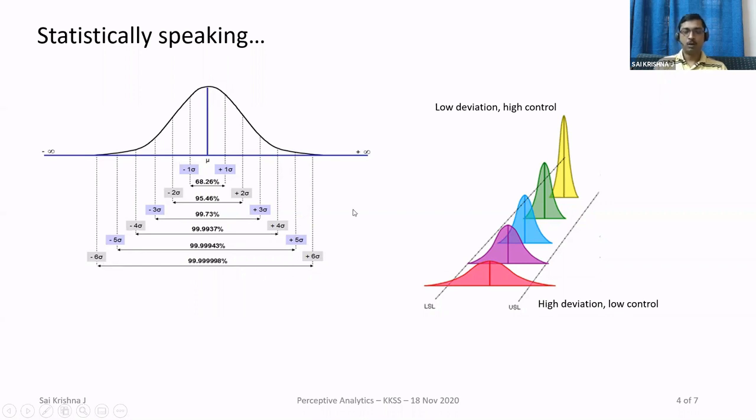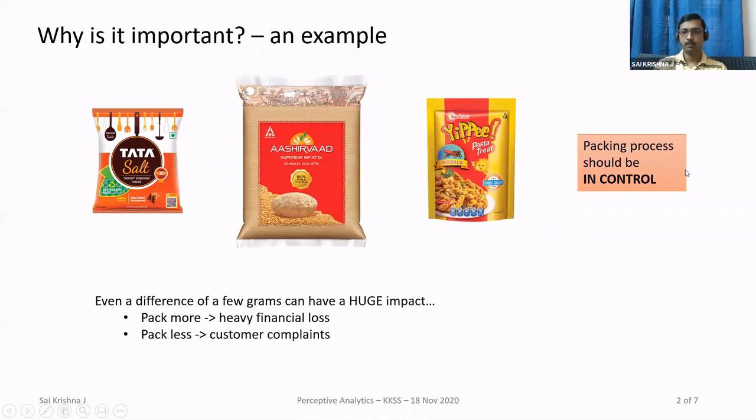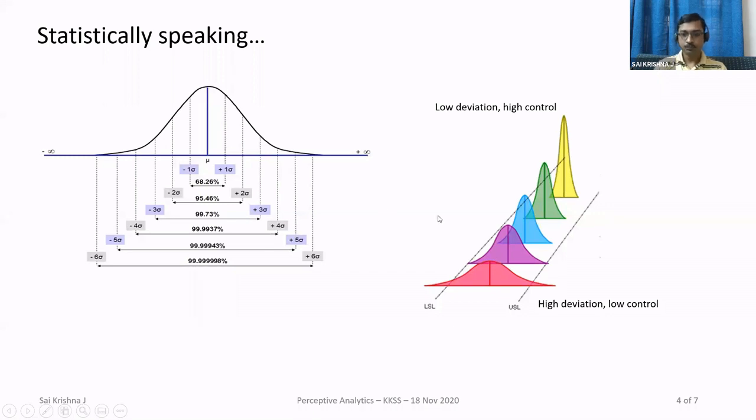Okay. So how does this impact your process? In the first slide, I talked about the packing process should be in control, right? So what does this in control mean? Let's say you have processes of different control levels.